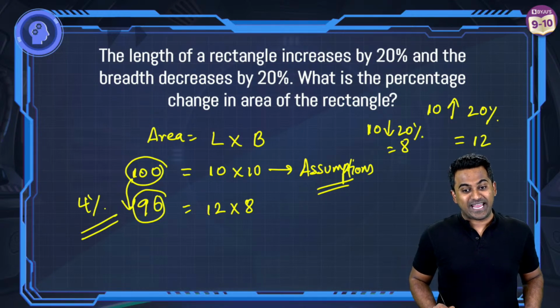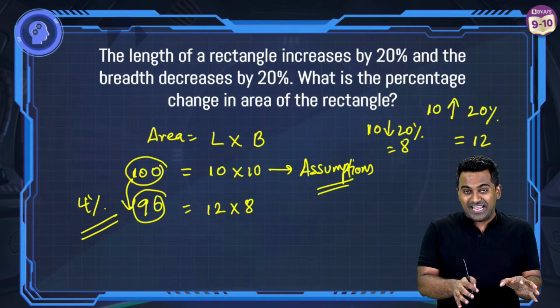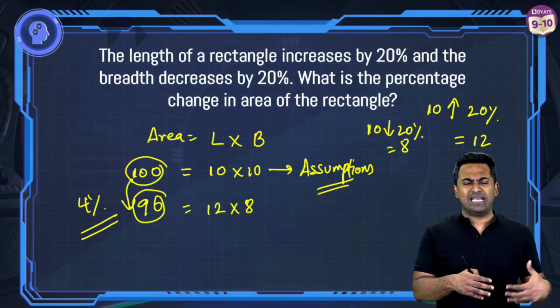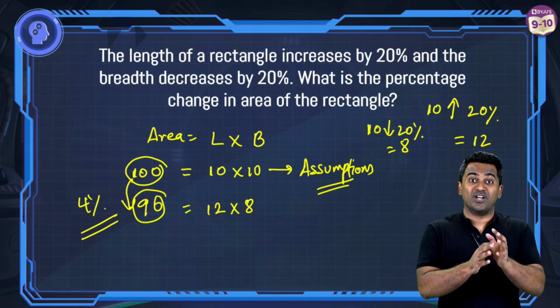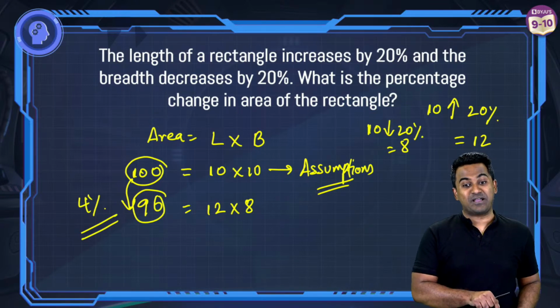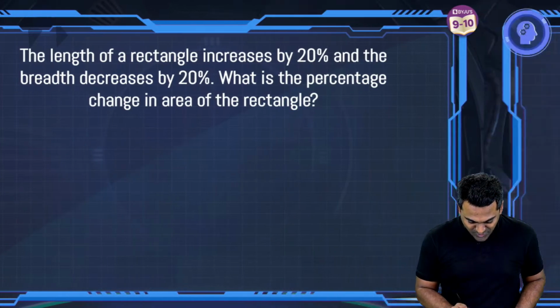Gargi says she drew a rectangle, solved it, and then she got the right one. Well done. So this was a good question, right? I mean, our common sense should say, hey, when length is increasing by 20 and breadth is decreasing by 20, area should remain the same, but it doesn't. Area actually decreases by 4%. Share this with a few of your friends and their minds will also get blown, I'm sure about that.